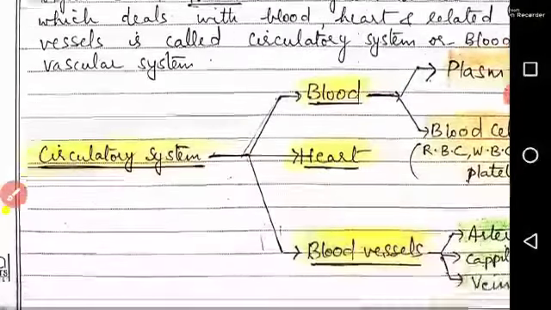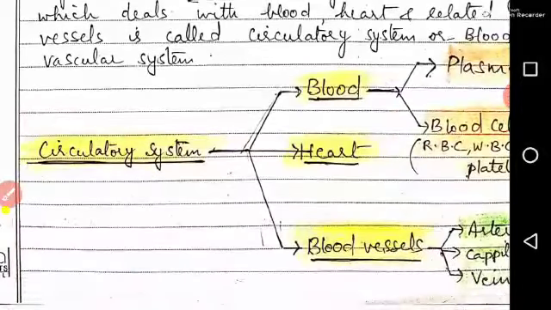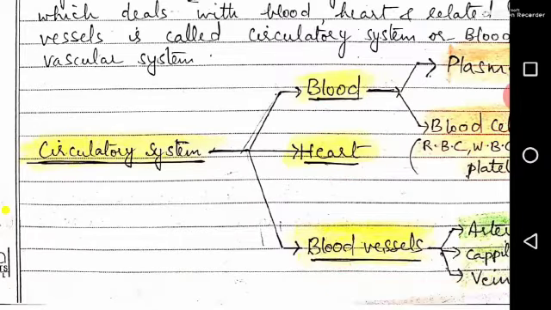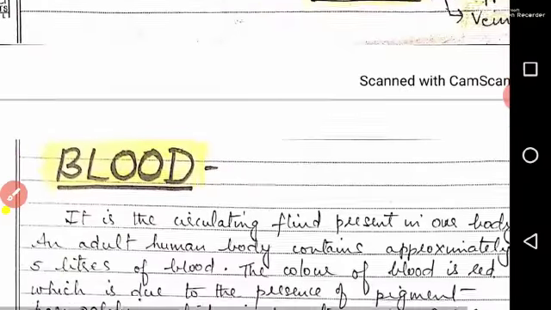This circulatory system has three parts. First is blood, second is heart, third is blood vessels. Now blood is divided into two components. The liquid part of the blood is called plasma, and there are blood cells or blood corpuscles. Heart is the pumping organ and blood vessels are of three kinds: arteries, veins and capillaries. Now one by one we'll study about blood.